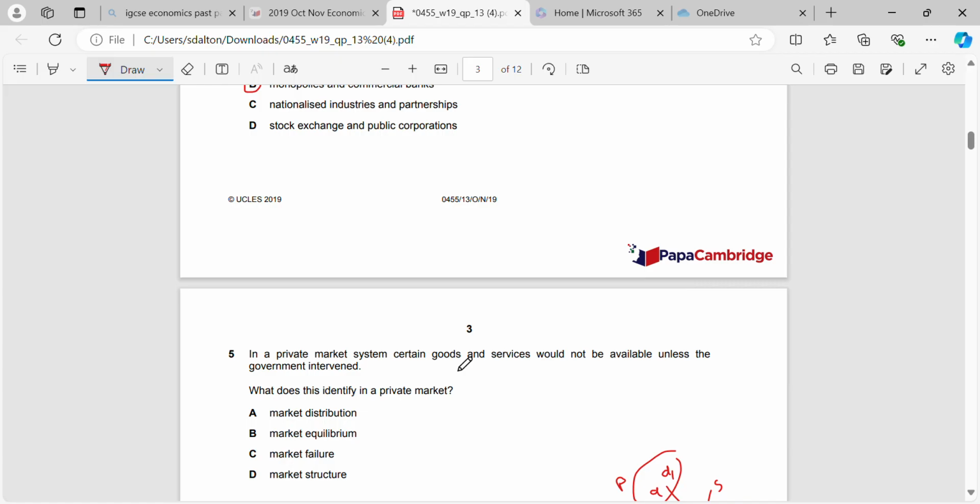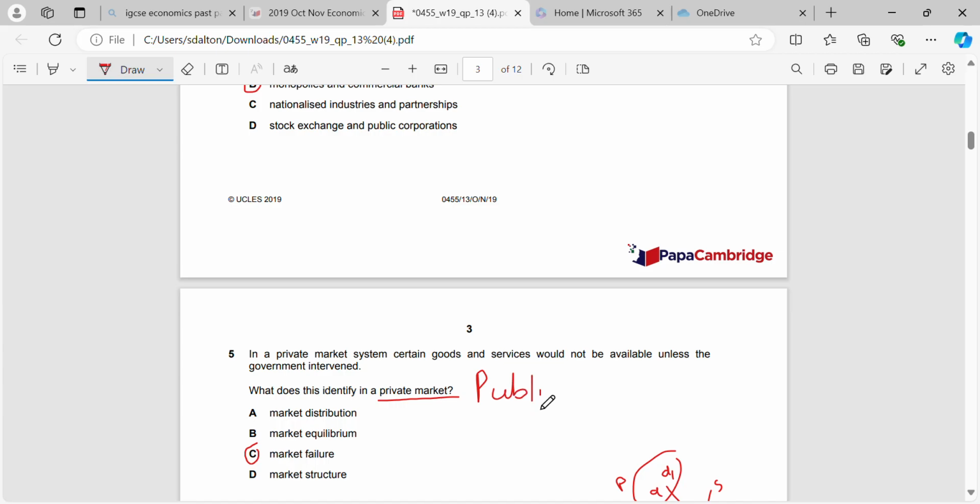Question 5. In a private market system, certain goods and services would not be available unless the government intervenes. What does this identify in a private market? Okay, very simple. It identifies market failure. What they're talking about here is the provision of public goods, right?